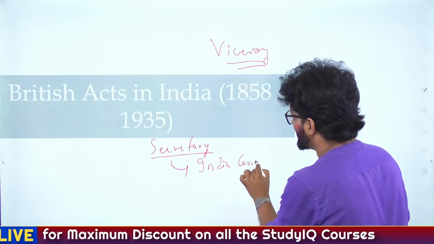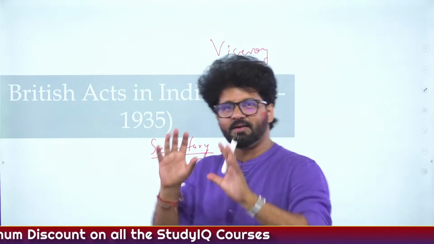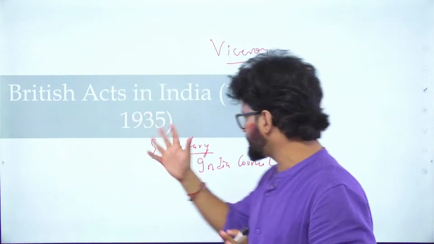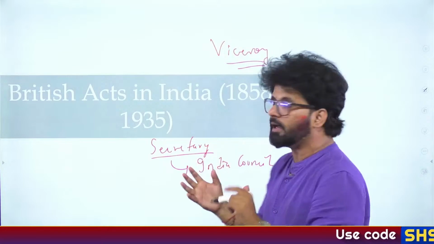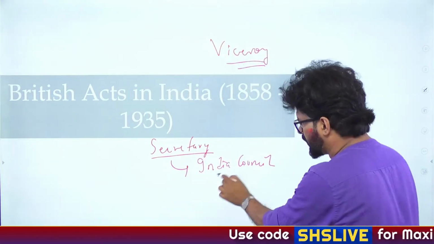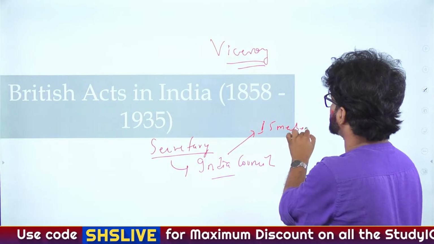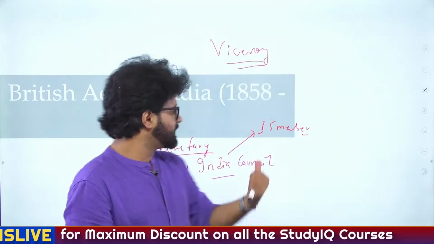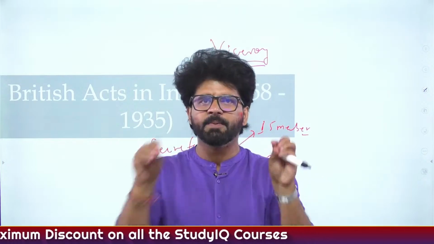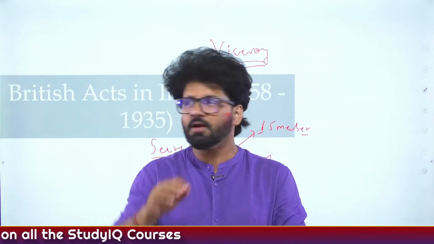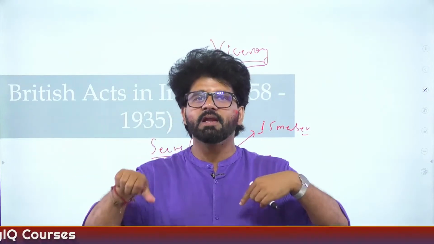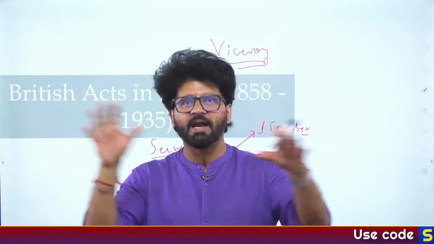Later on, when you will read about the drain of wealth theory, Dadabhai Naoroji and others will be talking about the drain of wealth from India. So they will talk about this India Council also. The Secretary of State has a 15-member India Council assisting him. They say, these 15 members, it's not like Britishers, you're paying it from your own money. You are taking it from our exchequer, the taxes you are collecting.